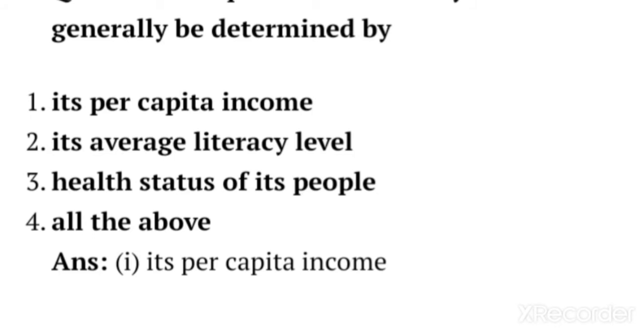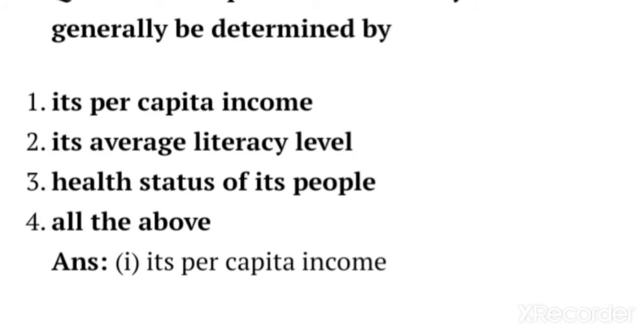How is it calculated? If we want to calculate the per capita income of a country, then it is the national income divided by population size. And according to 2018, India's per capita income is 7,680 purchasing power parity PPP dollars.